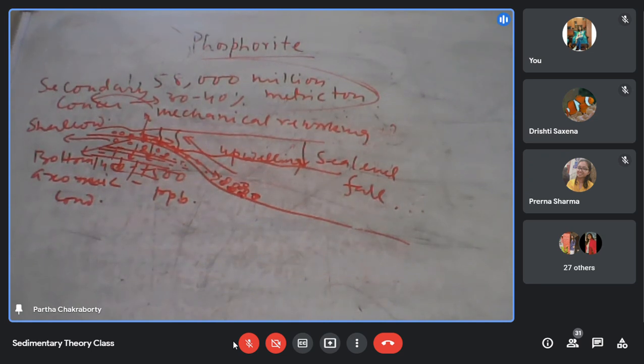And people have shown that in many phosphorites you get graded bedding, cross stratification, ripple marks, sole marks, all these different kinds of markings that people have described from phosphorite to support the mechanical transportation of the phosphorite.